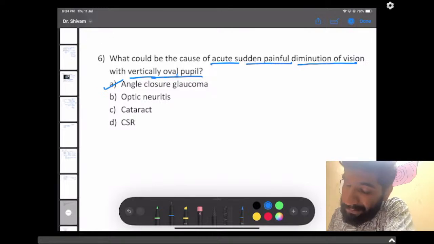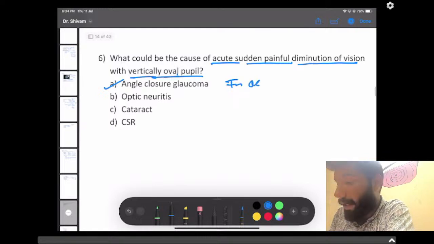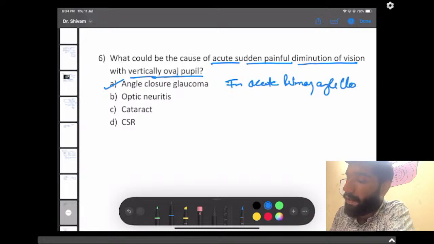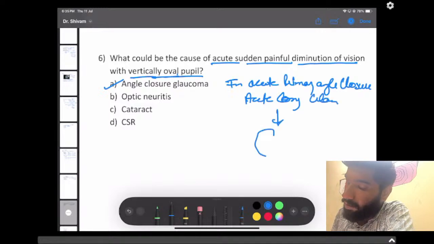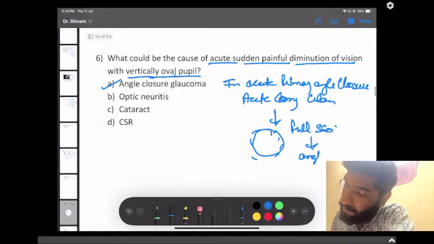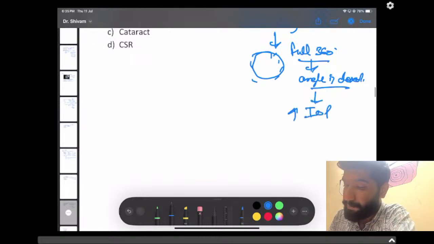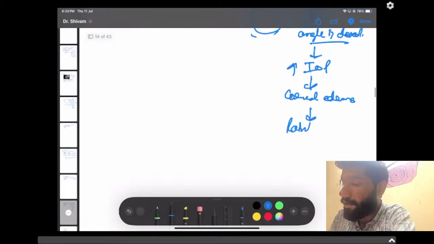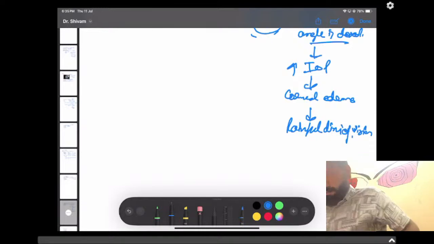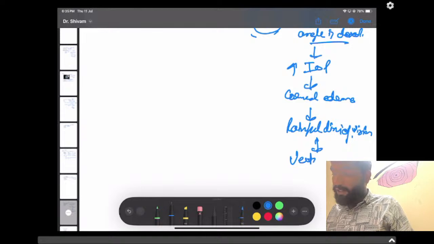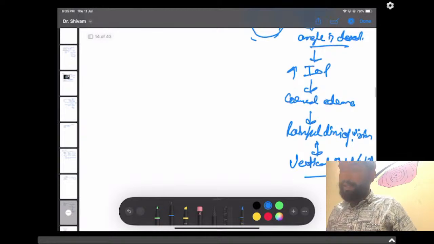How? Let's explain it. In acute primary angle closure, or we can say acute congestive glaucoma, when there is full 360 degree blockage, the angle is closed, and the IOP increases, due to which there is corneal edema, and due to corneal edema there is painful diminution of vision, and there is vertically oval pupil. So it has to be angle closure glaucoma.